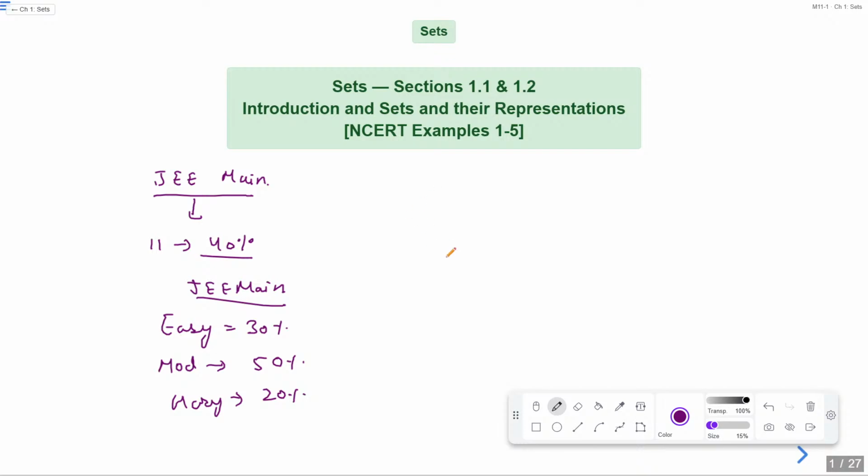But for JEE Advanced, easy questions are only 20%.